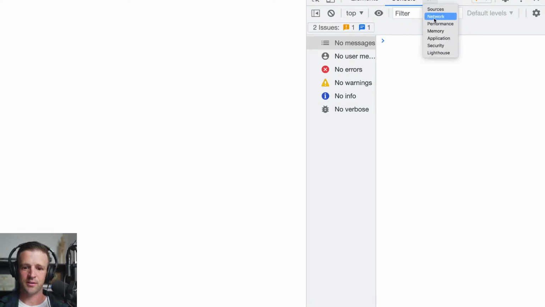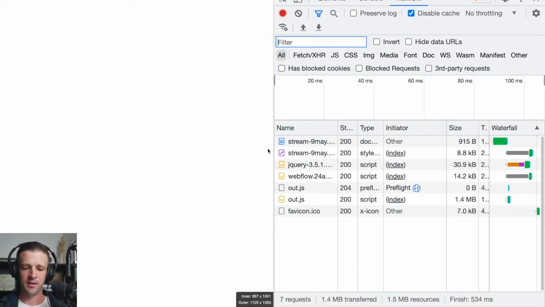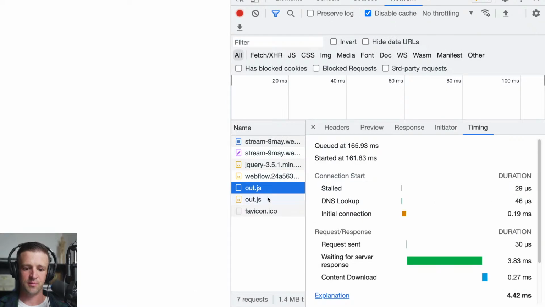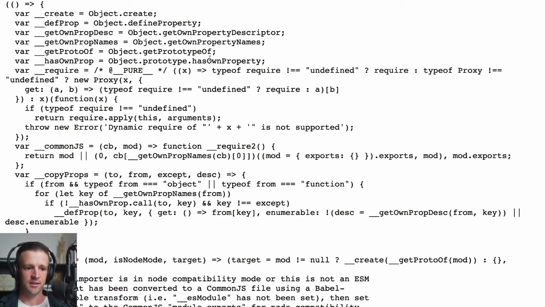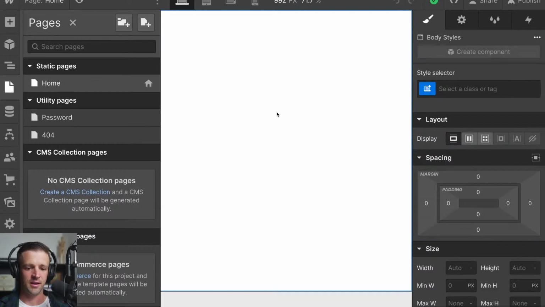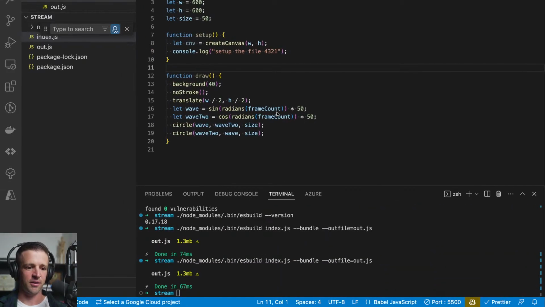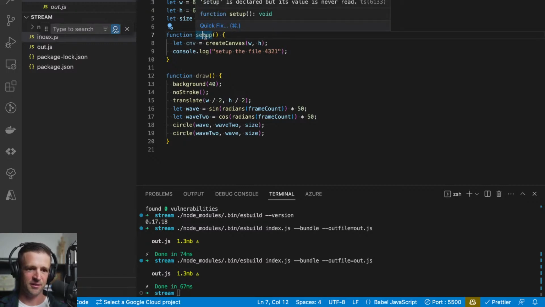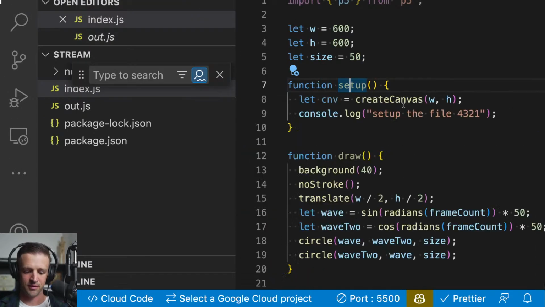Let's come to our network, and we can see we're getting out.js, and it's loading everything. So what am I doing wrong? What I'm doing wrong is I haven't converted our code over to instance mode yet. I'm still not doing anything with P5. You can see that setup is kind of grayed out, and so is draw. We're not actually ever calling this.